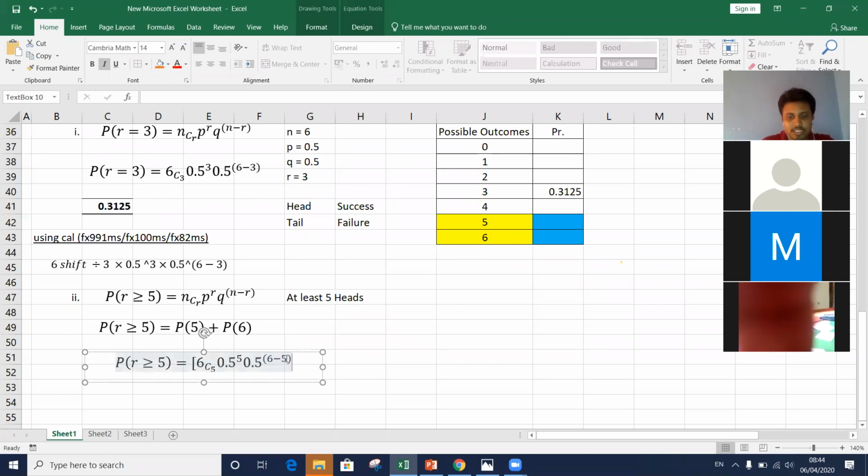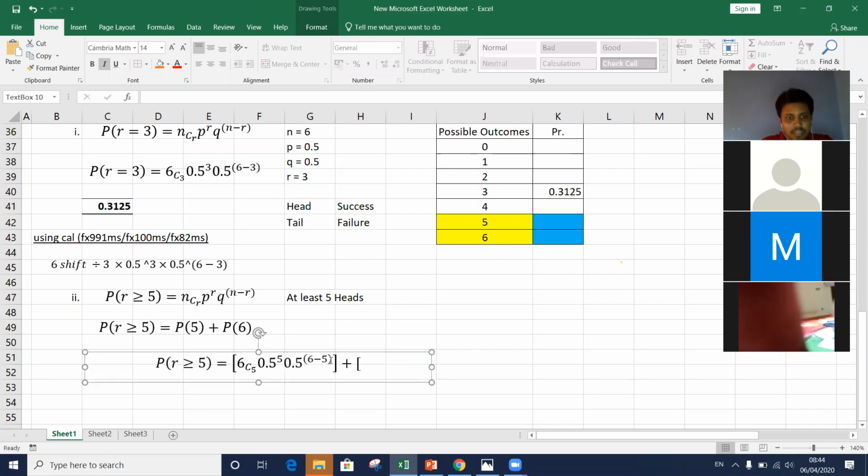This gives the probability of getting heads exactly 5 times. For that, we need to add the probability of getting exactly 6 heads.